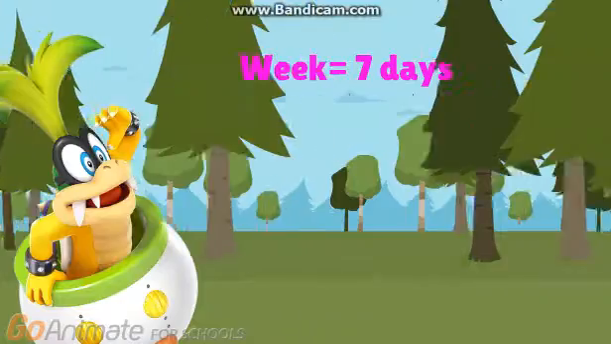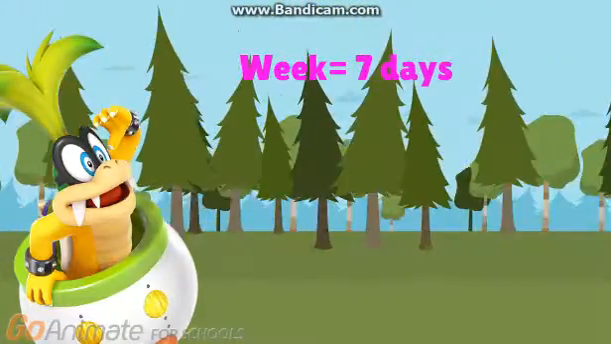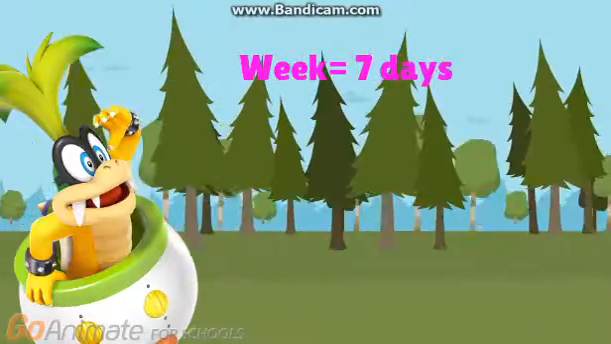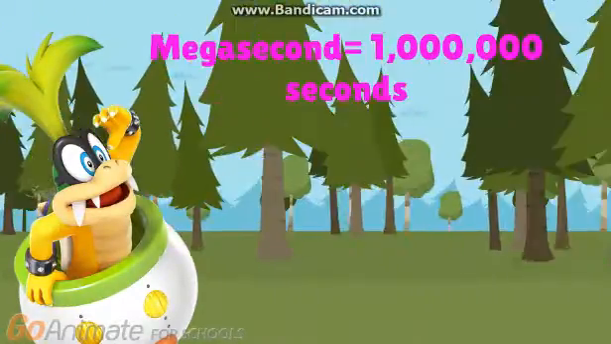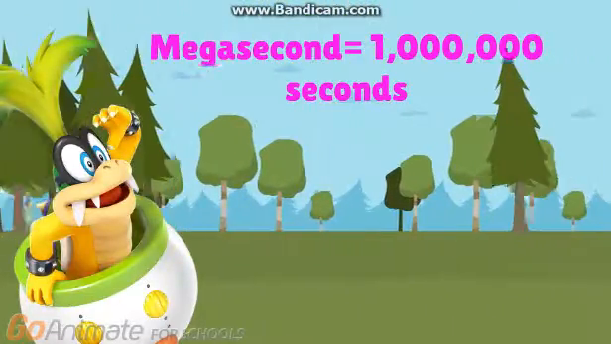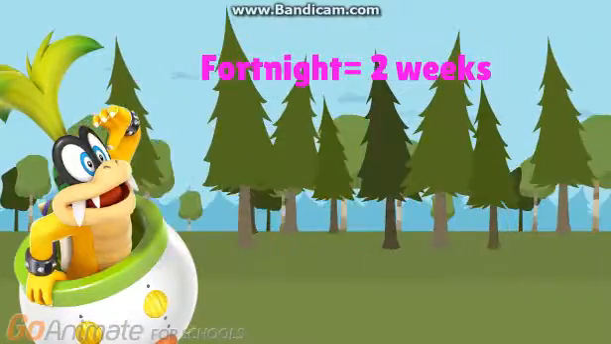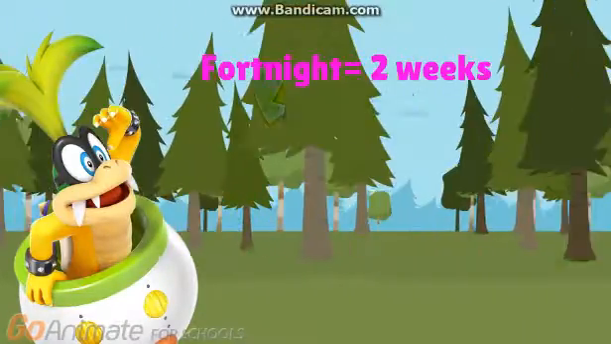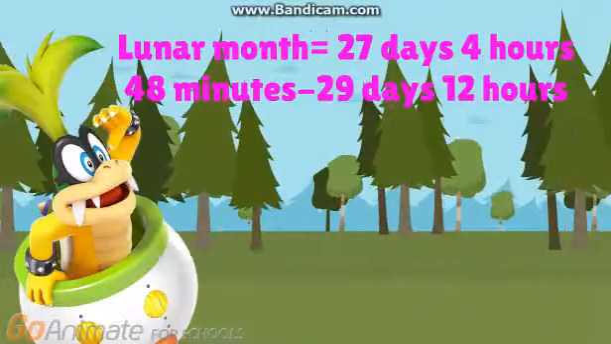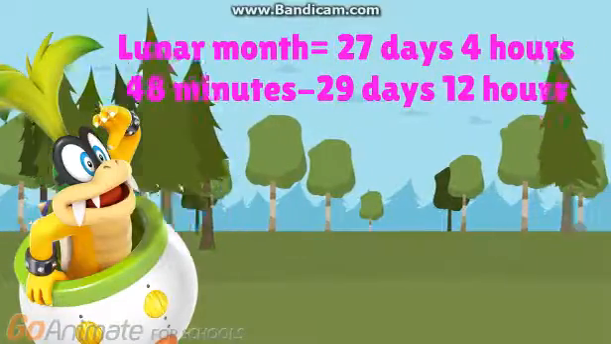A day is a total of 86,400 seconds. A week, or sennight, is 7 days. That's 168 hours, or 604,800 seconds. A megasecond is 1 million seconds. That's 11.6 days. A fortnight is 2 weeks. That's 14 days, or 1,209,600 seconds. A lunar month is 27 days 4 hours and 48 minutes to 29 days and 12 hours.